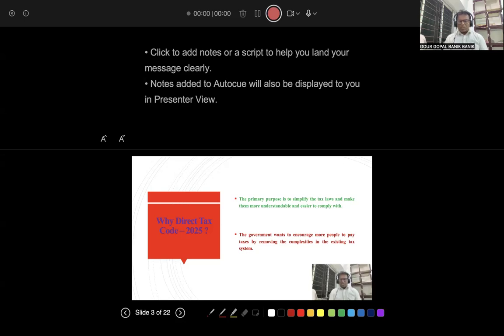Even GST was started by then Prime Minister Atal Bihari Vajpayee in the year 2000, and it took 17 years for GST to be introduced in India. Similarly, the direct tax code, although started in 2009 and supposed to be introduced on 1st of April 2011, was not done. Now it is again being introduced.